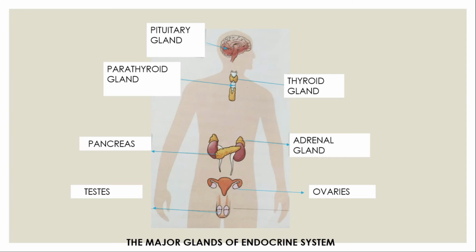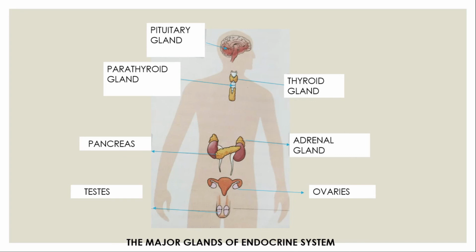To sum up, we can say that the pituitary gland is the master gland which lies at the base of the brain, and it secretes the growth hormone and controls the function of other glands like thyroid, adrenal, ovaries, etc. Parathyroid gland. As you can see here, they contain the 4 small glands which are generally embedded in the posterior part of the thyroid gland. Actually, it's in the back if you see. And it secretes the parathyroid hormone, which is called parathormone, which is responsible for calcium and